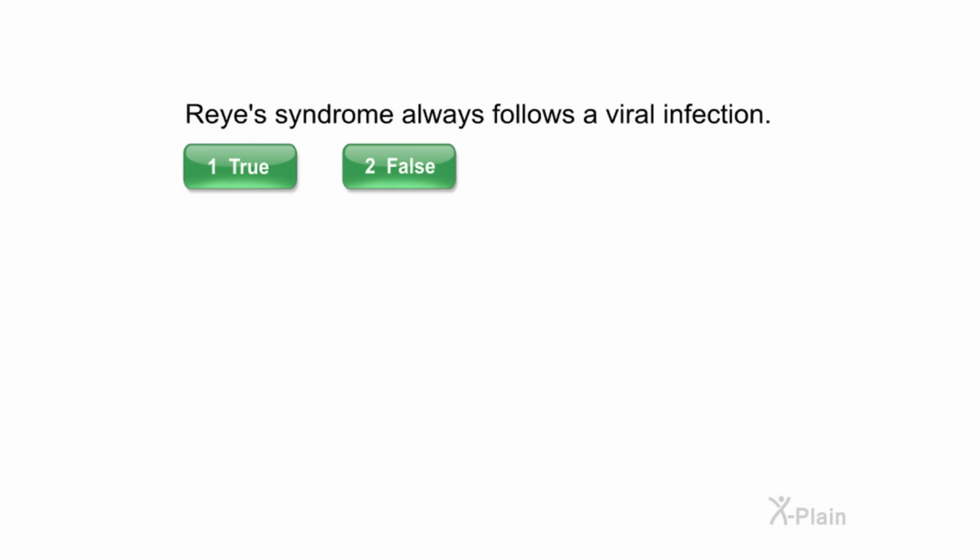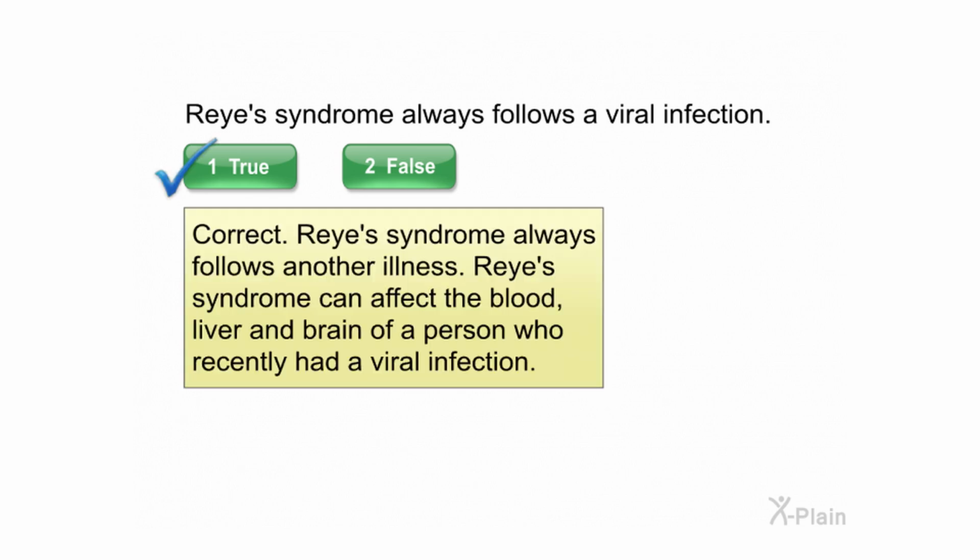Reye syndrome always follows a viral infection. Select true or false. Correct. Reye syndrome always follows another illness. Reye syndrome can affect the blood, liver, and brain of a person who recently had a viral infection.